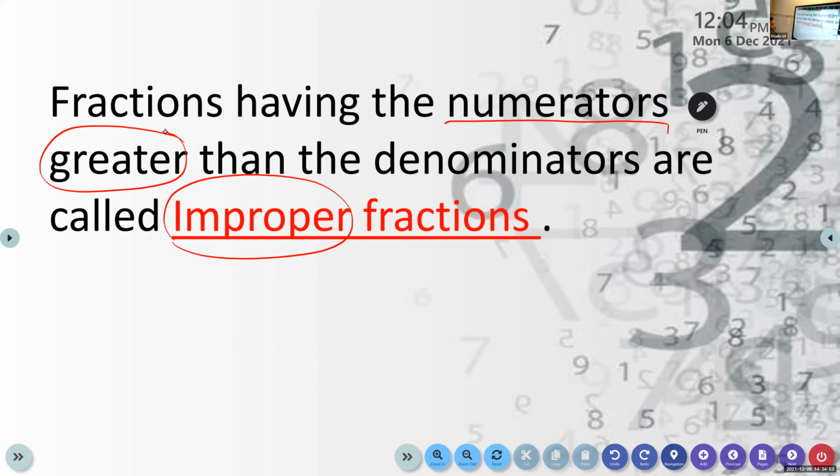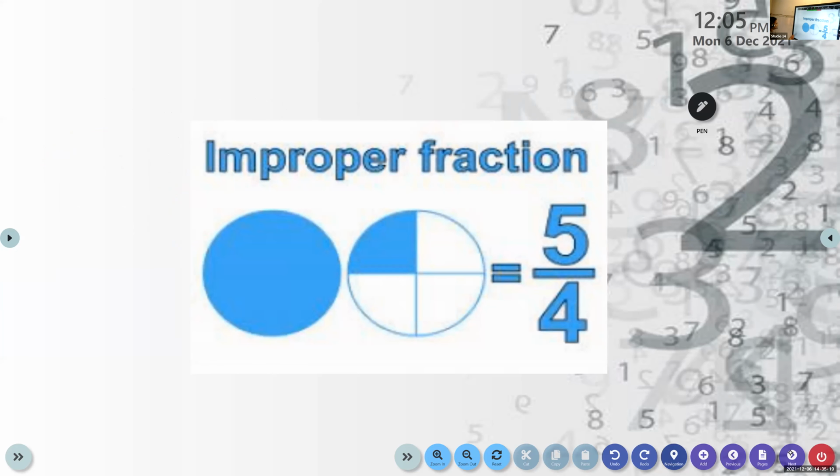Benedict, can you repeat that again? Look at the slide. Yes, ma'am. Fractions having the numerators greater than the denominators are called improper. Yes, Aradhya, repeat that again. Ma'am, fractions having the numerator greater than the denominators are called improper fractions. Yes. Now children, look here. You can see one example here. 5 by 4. Look here. The numerator is greater.